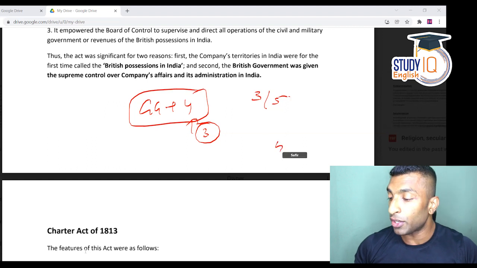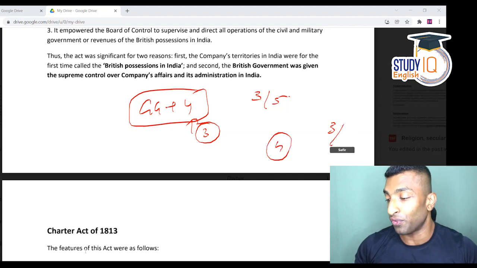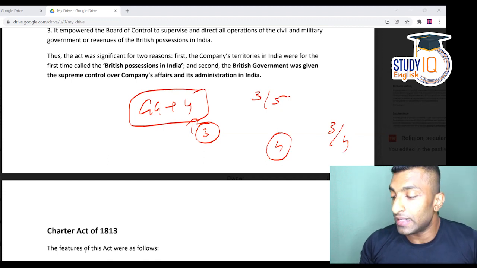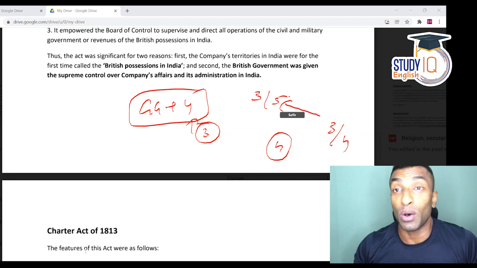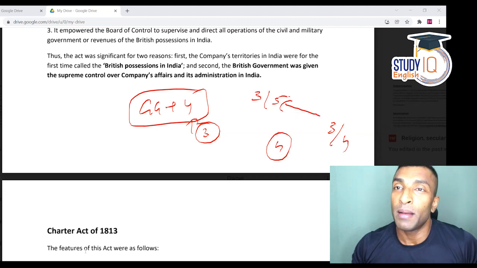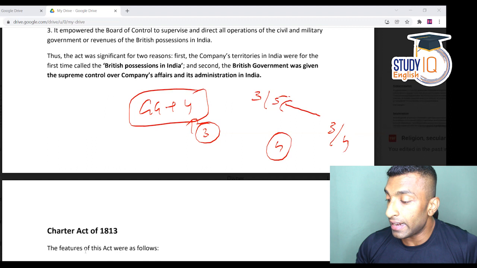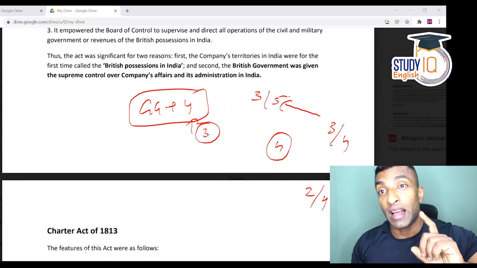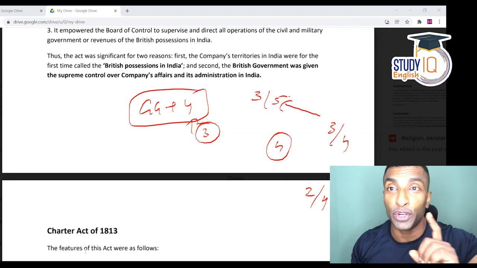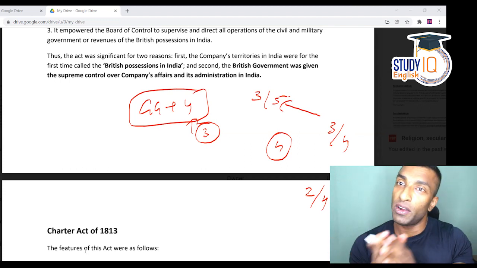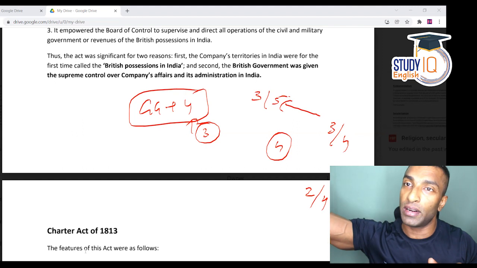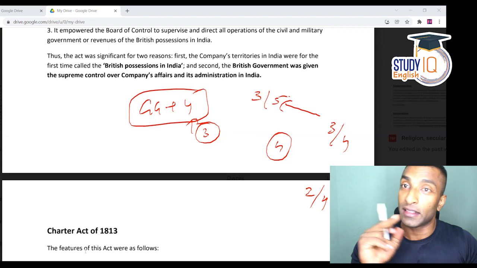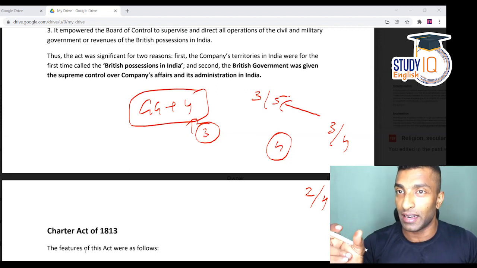Now there are a total of 4. Majority means what? 3 out of 4. 2 out of 4 is equality. 3 out of 4 is majority. So which one is easy to get? 3 out of 5 is easy to get. Now how is the problem going to be solved? It is like this. In case there is equality, like 2 out of 4, then the Governor General will have a casting vote. It's not a veto. Veto is different. Veto means that if the Governor General says it, it doesn't matter whatever anyone else says, the decision will be implemented. That is a veto. This is a casting vote, like the speakers and others have, right?